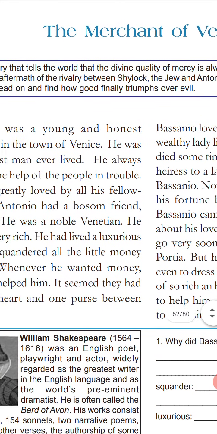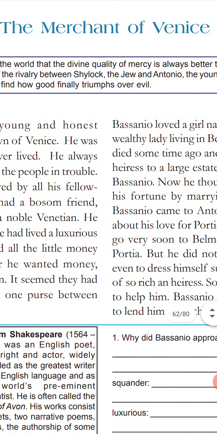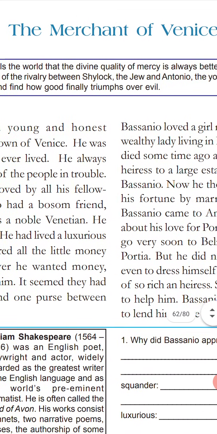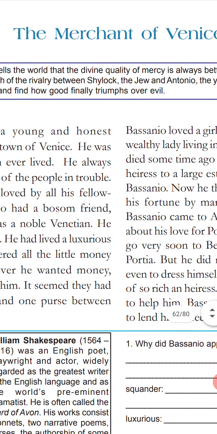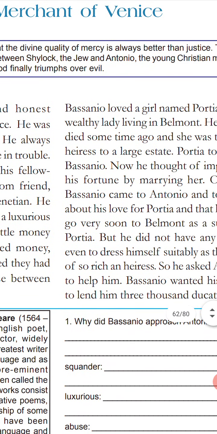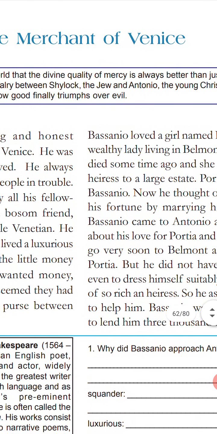We can call this Antonio and find how good finally trumps all. That means here is a story that virtue defeats the bad things, that evil is defeated by good things. Here the Merchant of Venice we can call Antonio, the hero of the story, and the villain of the story is Shylock. How kindness overcomes justice, that is the thing we want to know.